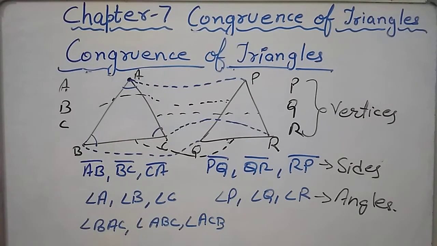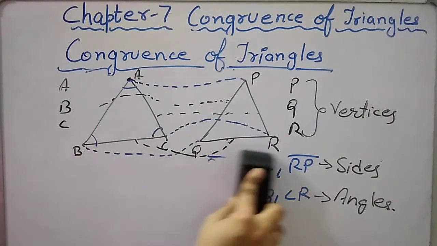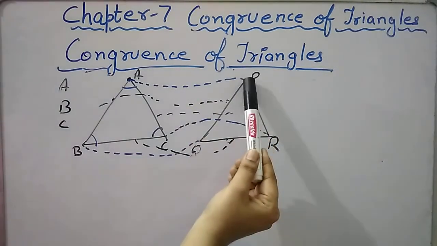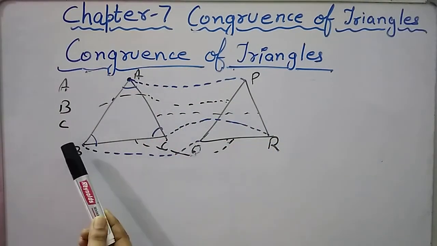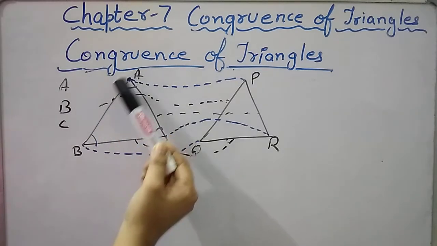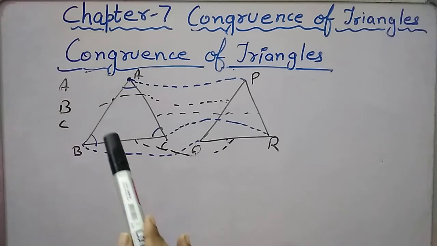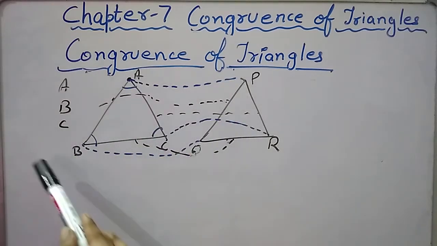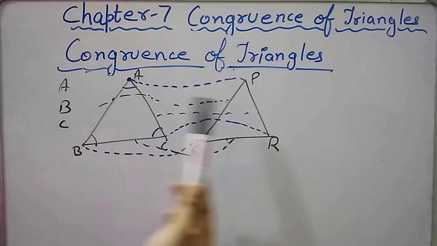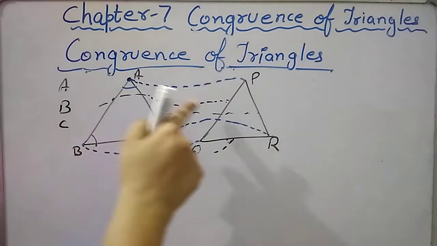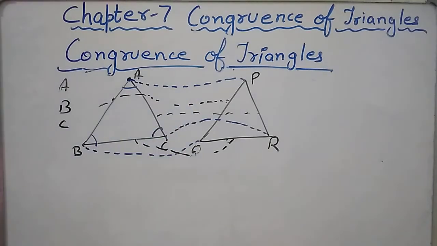Hence, this is the obvious thing that if vertex P is overlapping A and vertex Q is overlapping B, then side PQ is falling on side AB. When vertices are overlapping each other, these sides will be overlapping each other. And these vertices, sides and angles are said to be corresponding vertices, corresponding sides and corresponding angles.